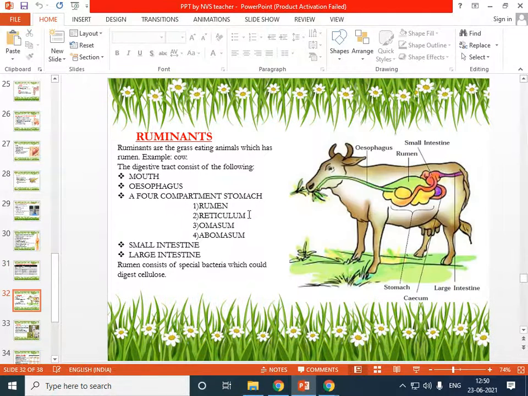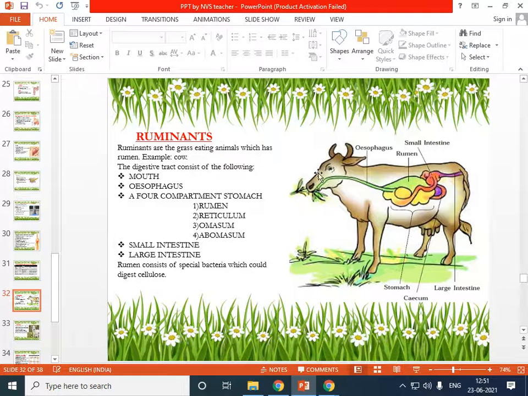See here, don't get confusion. Here what will happen, these animals will eat grass. These grass will be eaten by these cows or ruminants, not completely, only they will chew it half. Half chewed food will be entering into the stomach. And here that food will be digested but not completely. Again, that half digested food will be coming back to mouth.